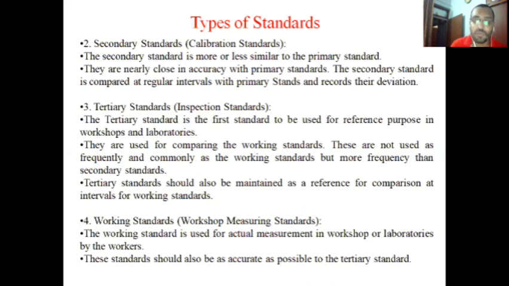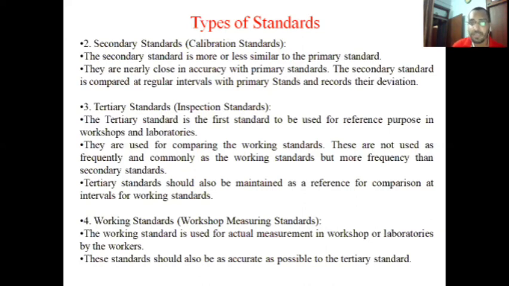And the last is working standard, the workshop measuring standard. What is working standard? It is what is available to you for use. For example, all the instruments and equipment that we use in the workshop are your working standard, and these are calibrated with the help of tertiary standard.